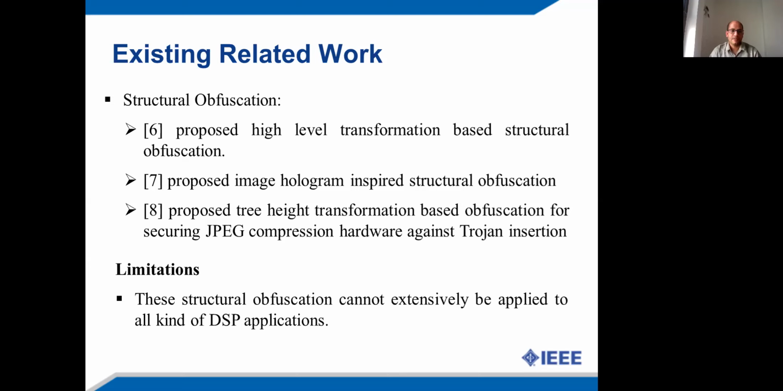Further, approach number 7 proposed an image hologram inspired structural obfuscation, where two design architectures are integrated together in order to obfuscate the DSP hardware accelerator. Further, approach number 8 proposed the transformation based structural obfuscation to secure JPEG compression hardware against solid insertion threat.